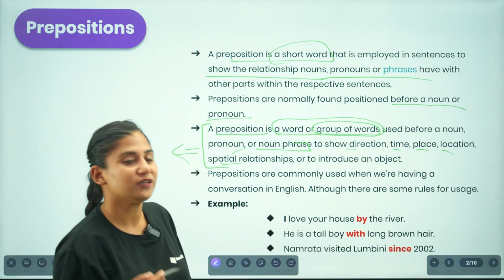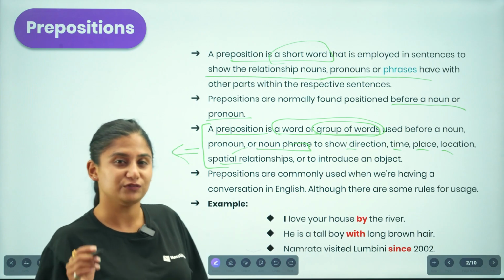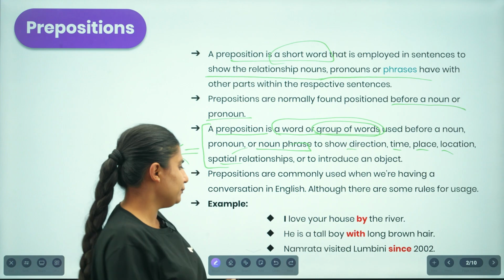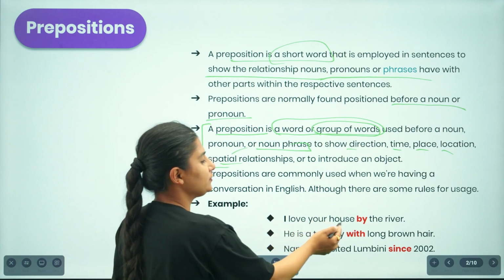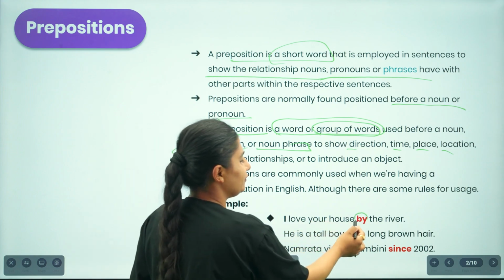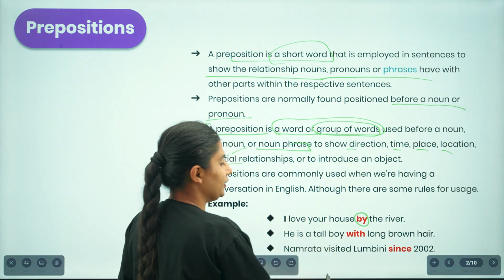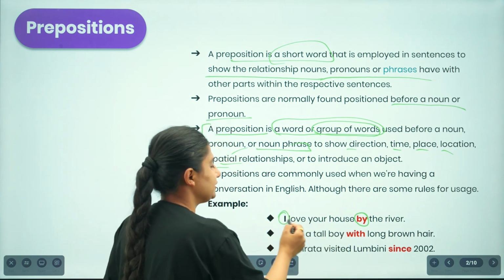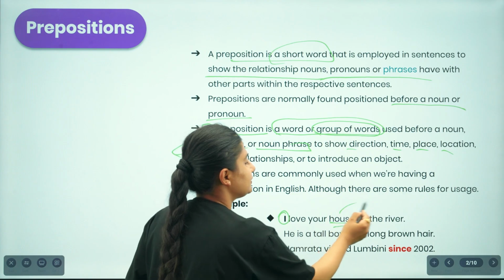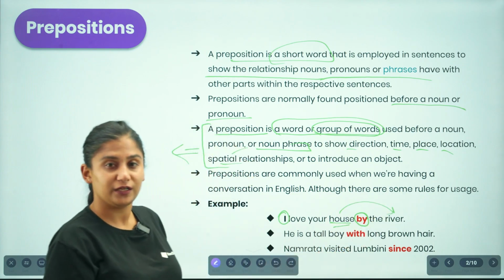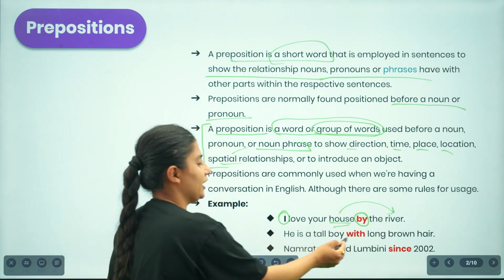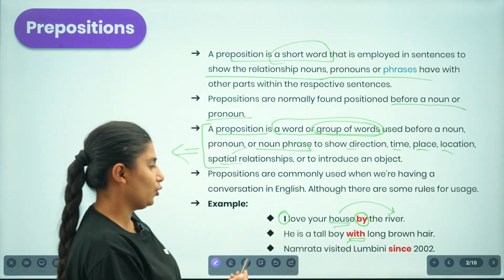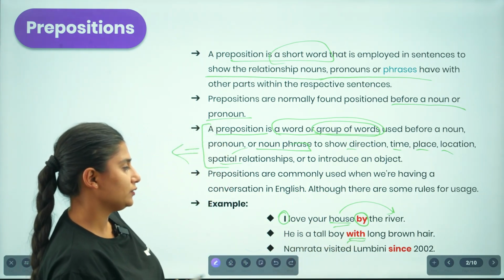Although there are some rules that we have to abide by in order to use them appropriately. For example, I love your house by the river. Here I have used the preposition by to indicate that I am talking about the house that is near the river. In the same way, here I have used the preposition with.